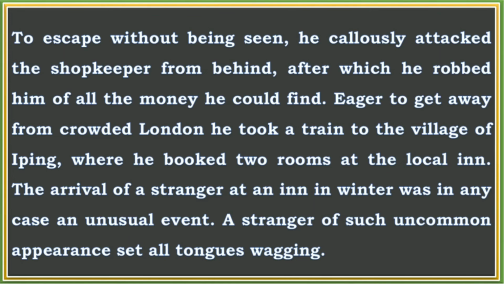Eager to get away from crowded London, he took a train to the village of Epping, where he booked 2 rooms at the local inn. So after stealing money, he quickly ran away from the shop as well as the crowded street from London, and reached the train station and took a train from there to a village named Epping, and in that village he booked 2 rooms at the local inn. That means he booked 2 rooms in a local hotel or guest house in the village Epping.